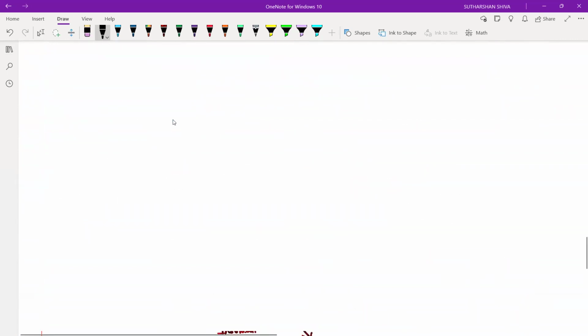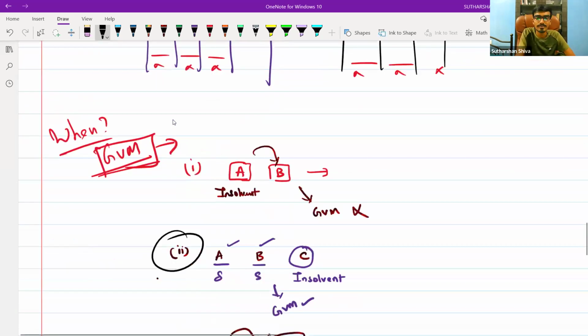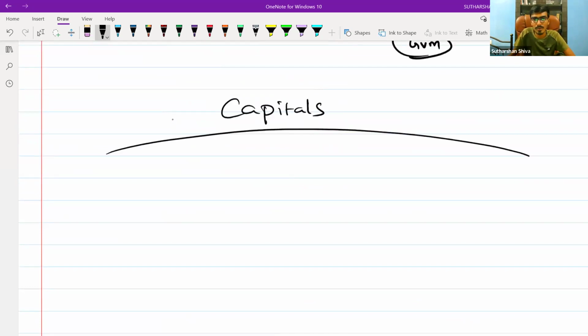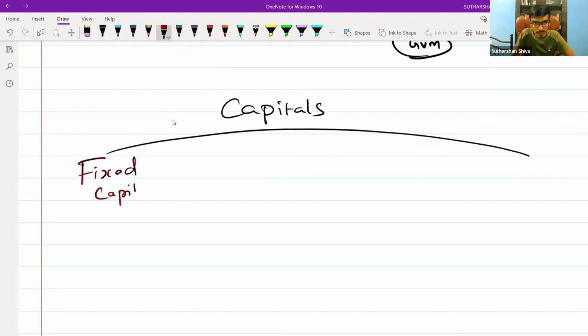Let's say, here I have mentioned capital ratio. If I say capitals in partnership, they are divided into two. What are those two? Fixed capital and fluctuating capital.